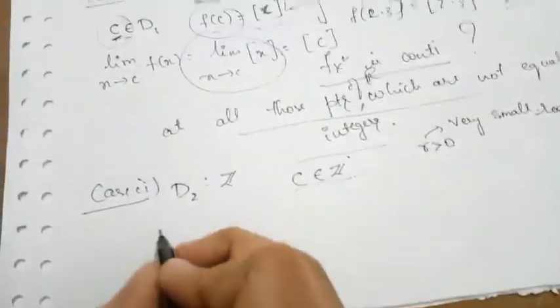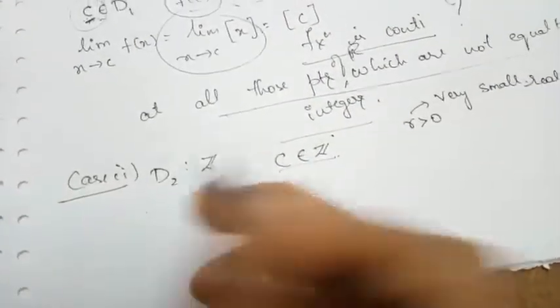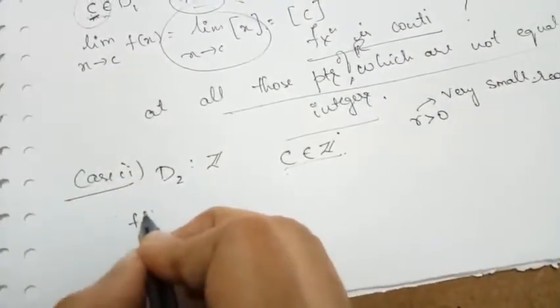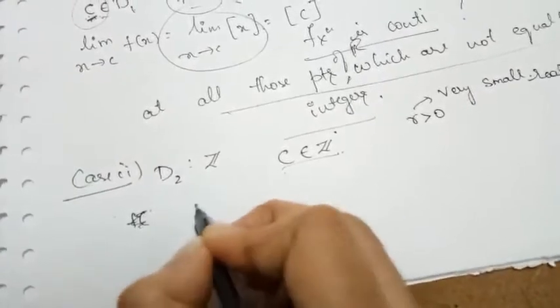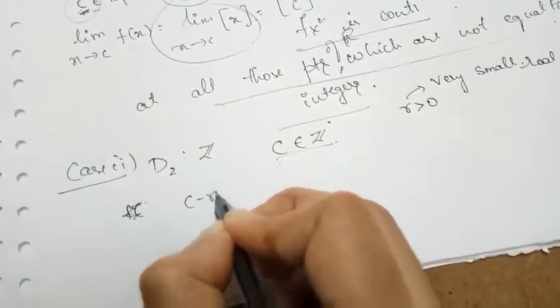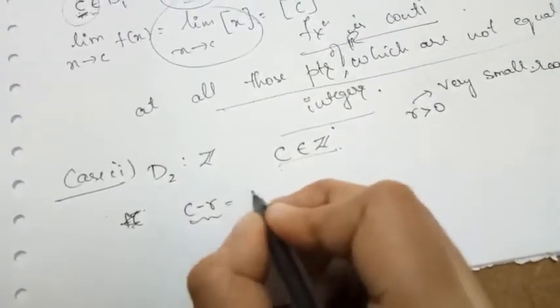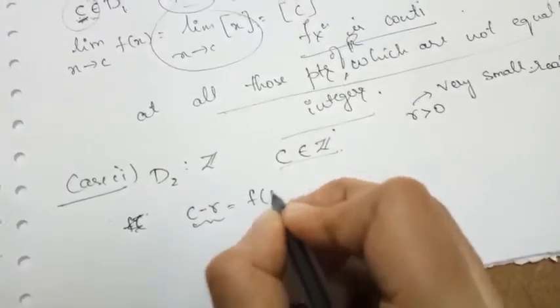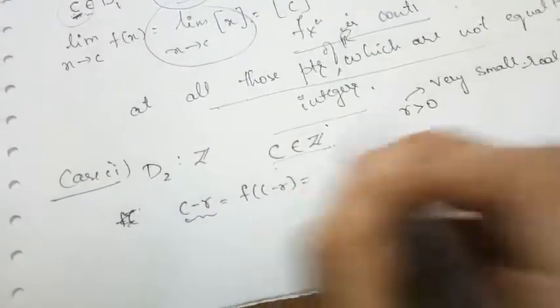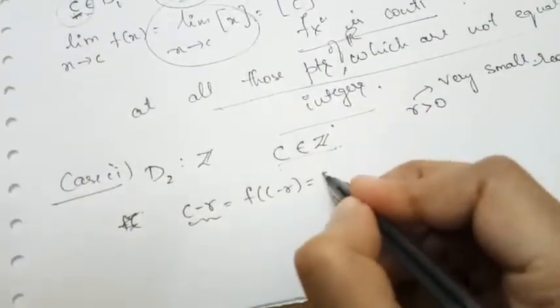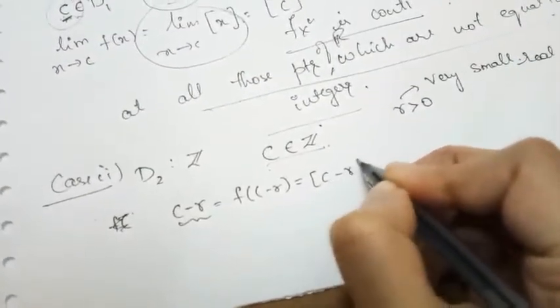Then what does the function value become when I take a point C minus R? F of C minus R will be equal to box C minus R here.